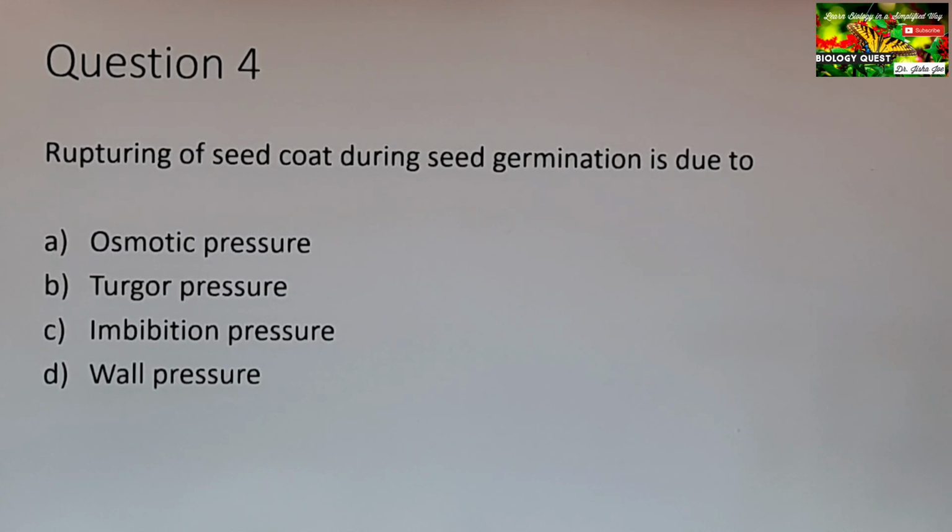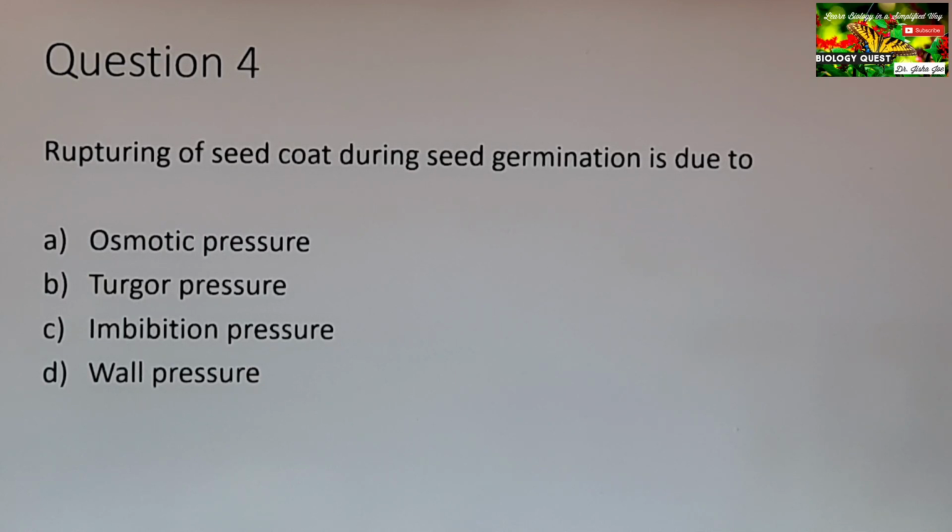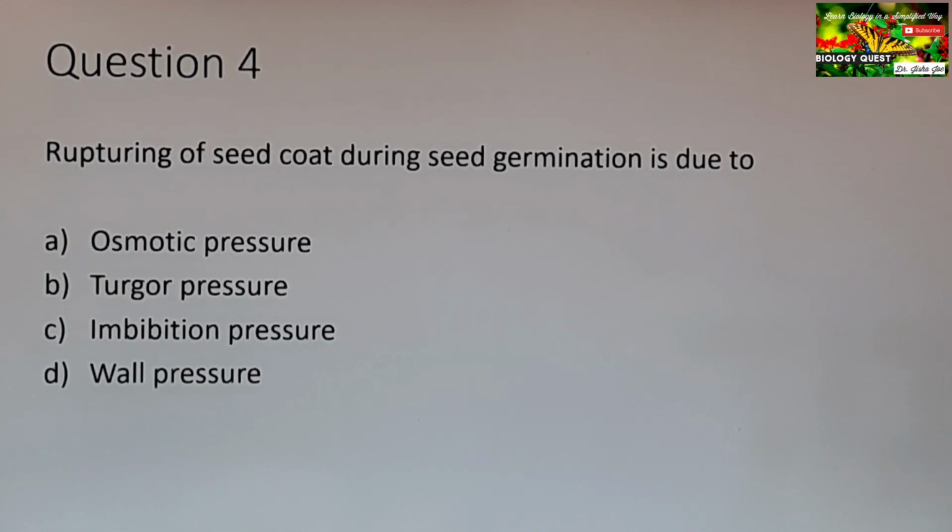Question 4. Rupturing of the seed coat during seed germination is due to. Options are osmotic pressure, turgor pressure, imbibition pressure and wall pressure. Now what is osmotic pressure? The pressure that is developed inside a cell due to osmosis. So that is the minimum pressure which is needed to prevent the entry of water into the cell. That is osmotic pressure.